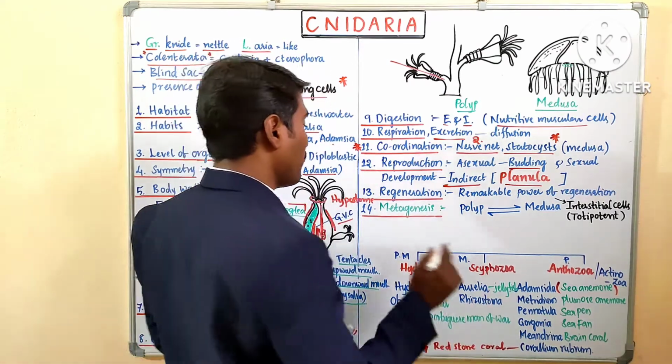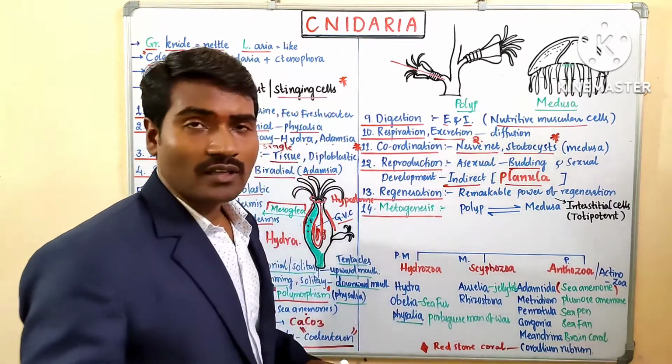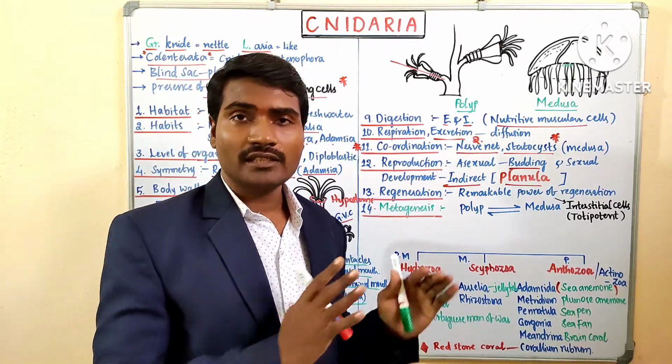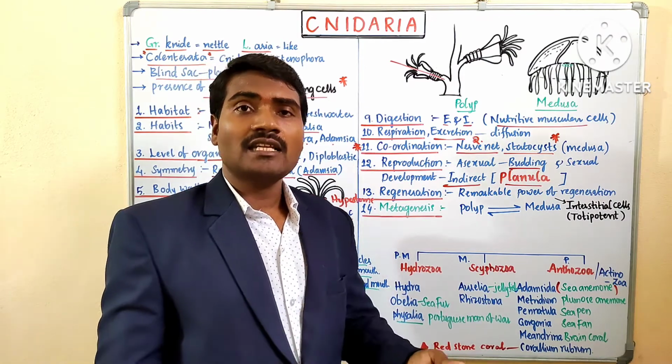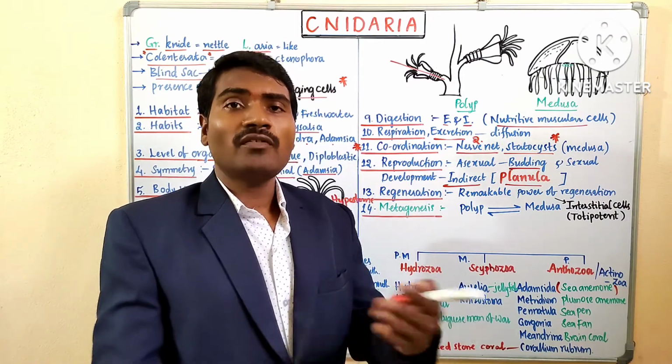Come to metagenesis. This is one special characteristic of these cnidarians. Genesis is nothing but production; meta means many forms.